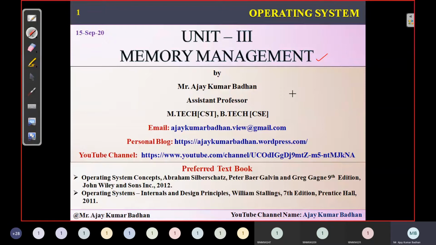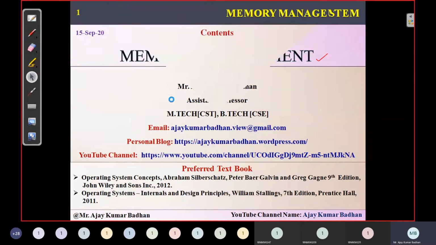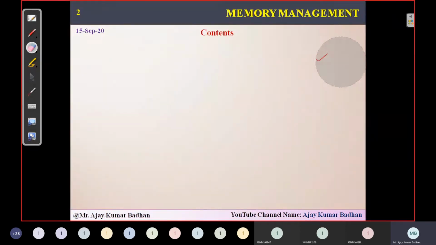Well, definitely here also we have several different types of algorithms. Don't expect that we'll be using a single strategy here. Like scheduling, we have different algorithms. Same way here also we have different strategies as well as different algorithms. Using those algorithms, we will be performing our operations, how things will be stored and what can be done. So in this particular unit, what are the contents we have? Well, this is somewhat lengthy when compared to your first and second units. So please concentrate here, because every topic we are going to discuss is very important.